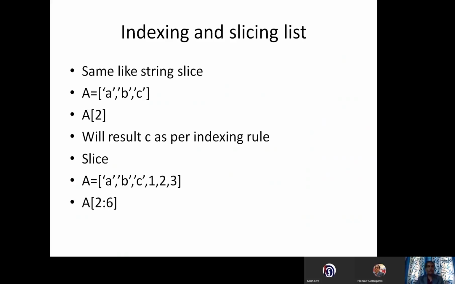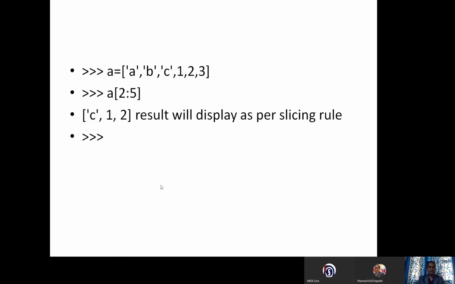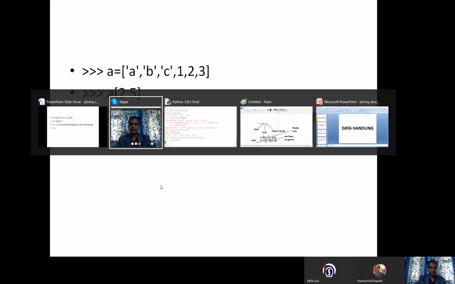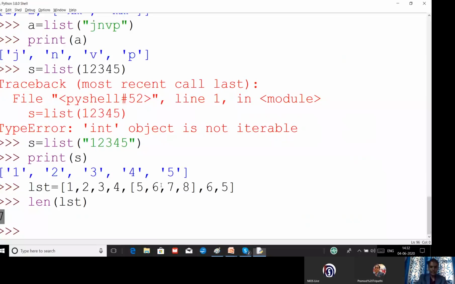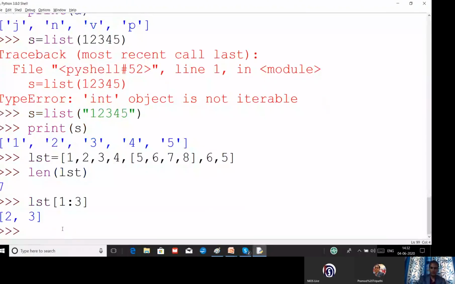This is the second example. You can see I have given A, B, C and 1, 2, 3. I want to print 2 colon 6. 2 is the starting point. You can see the starting point is 2, so C will be displayed, and we are going up to 6. We will check whether we have this many values or not, and we will get the result accordingly. Let us see these examples. LST will give the starting point, will give the end point, and we will check the result. We will get this type of result. Again, one more example we will see.